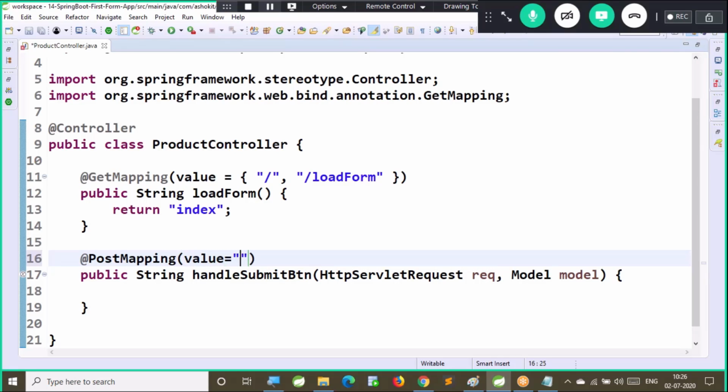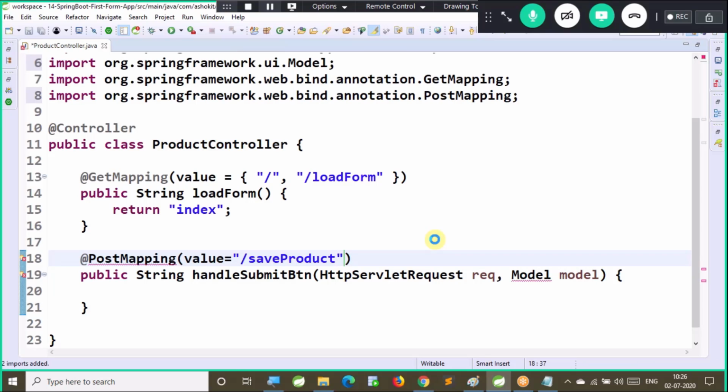Value, here I am going to write it as save product. Save product is the URL pattern that I am writing for this method. So this method is bound to post request. Why post request? Because form submissions we will do in the post request so that our data will be secured. Right. Let's import the post mapping annotation. Import statement is added for this. This method also should return some logical view name. I am going to return the logical view name as success.